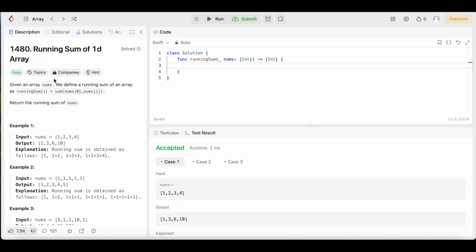The difficulty level is easy, so you already know on this channel we keep the solution as simple and easy to understand as possible, because we're all trying to learn here and we don't want to count anybody out by trying to make the solution harder than it needs to be and harder for people to understand. We want everybody who sees the solution to understand it if they have any type of basic understanding of Swift.